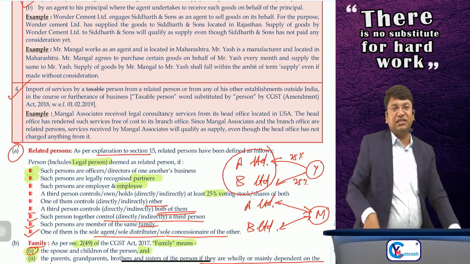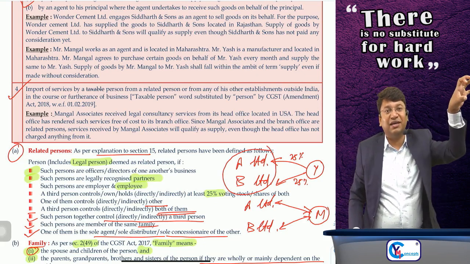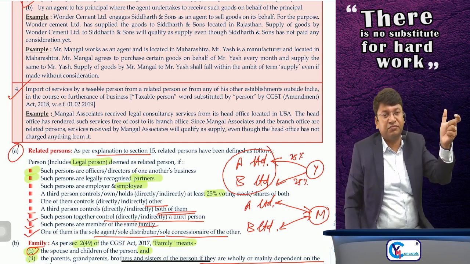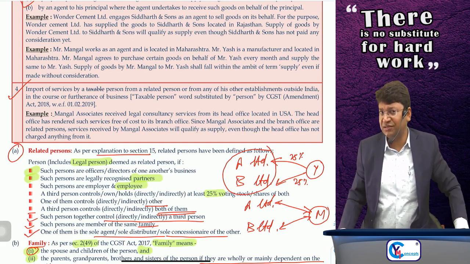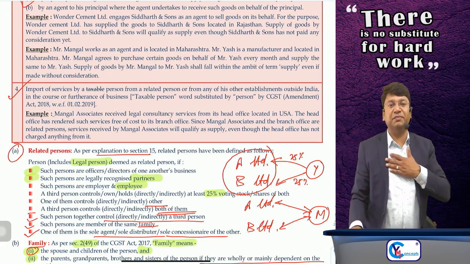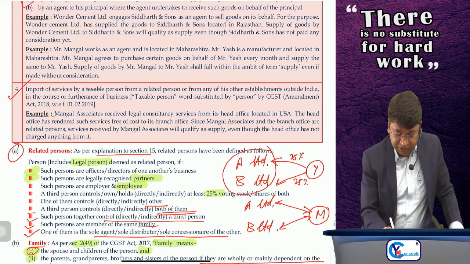At the same time, if we change the example, if your distinct establishment located outside India, or any other related person covered in the definition of related person, is providing services from outside India to you in the course or furtherance of your business, although it is without consideration, yes, it will be supply. And the recipient who is importing those services need not be a registered person.